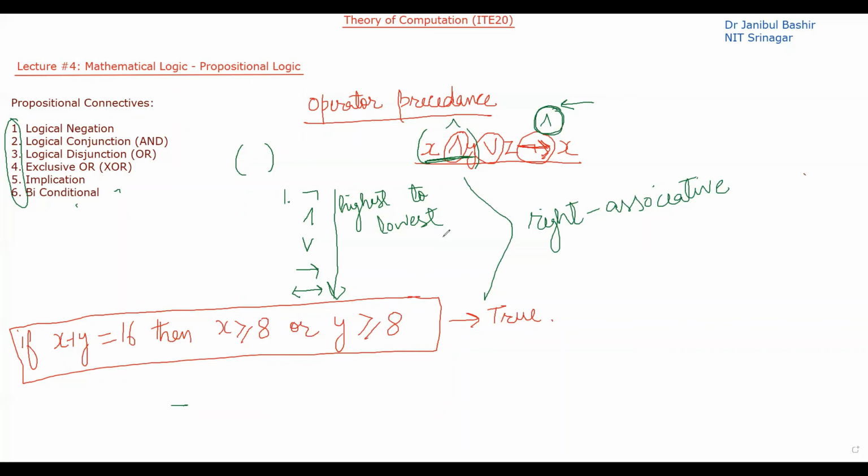So with this, I will stop here and we will stop the discussion about propositional logic. In our next lecture, related to the same mathematical logic, we will start the discussion about first order logic. What is first order logic and how it is used in mathematical reasoning. So this will be our discussion in the next video. So let's meet in the next video.